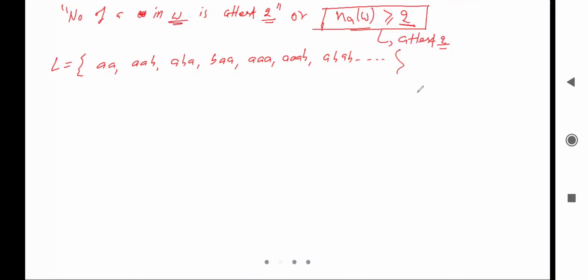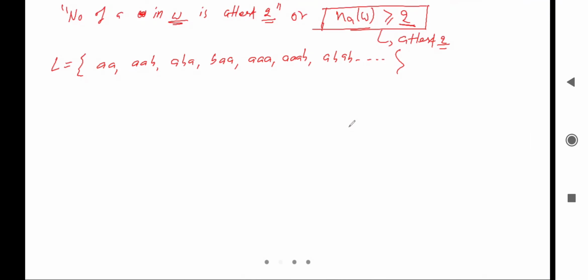Such strings will be there in which number of a's are 2, or 3, or 4, and any combination with number of a's 2, number of a's 3 and all. So all combinations of this type will be formed.